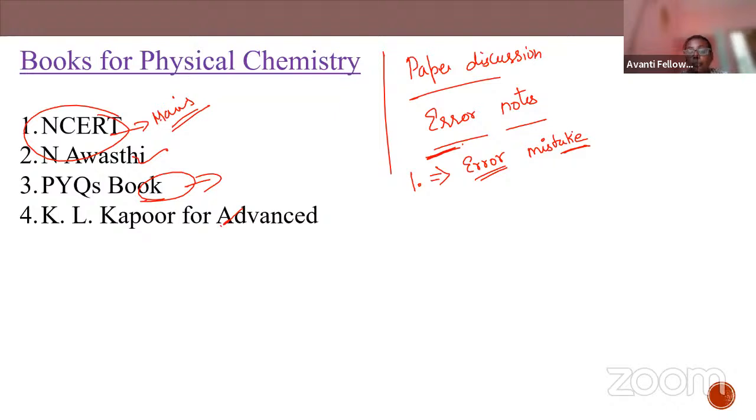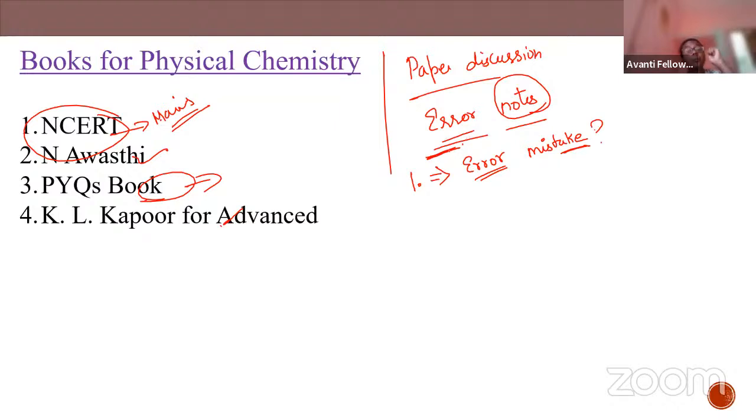When you're revising, if you check over these error notes, will you make the mistake again? No, you will not. So that is why maintain an error notebook for each and every chapter, for each and every subject.